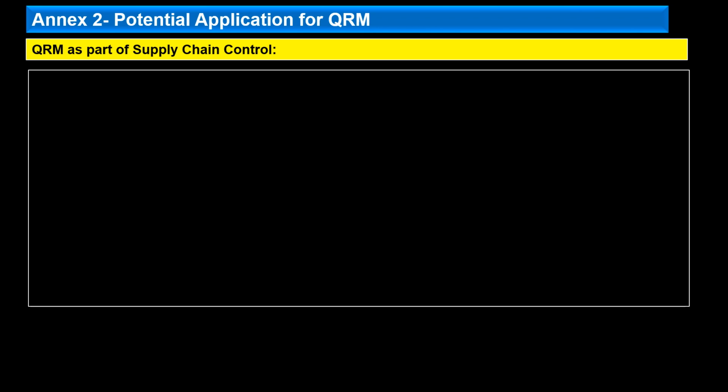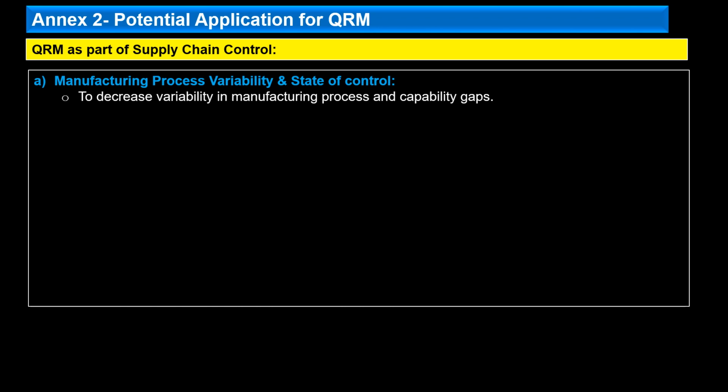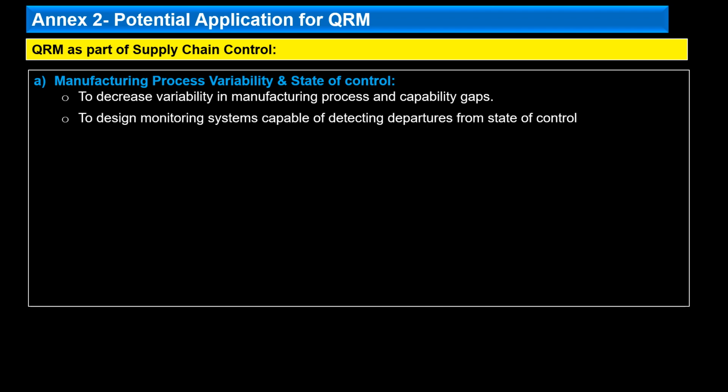As we have seen in the content, there has been an addition to Annex 2 specifically related to the product availability part, the potential application of QRM. So QRM as a part of the supply chain: here it defines again how QRM is used in the three factors that we have seen in the previous slide. First, manufacturing process variability and state of control. QRM can be used to decrease variability in the manufacturing process and capability gaps, and